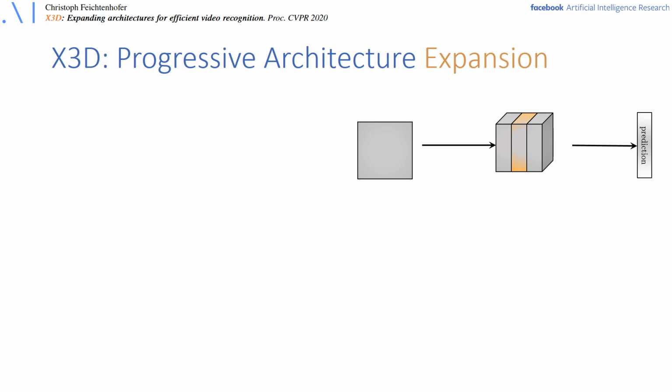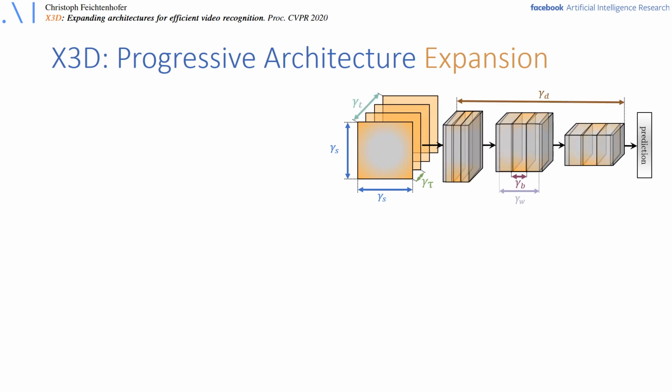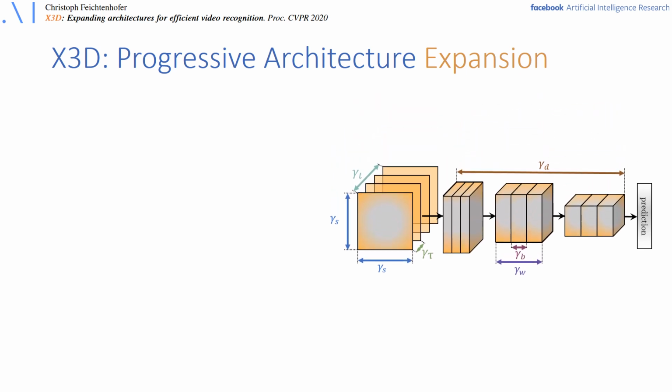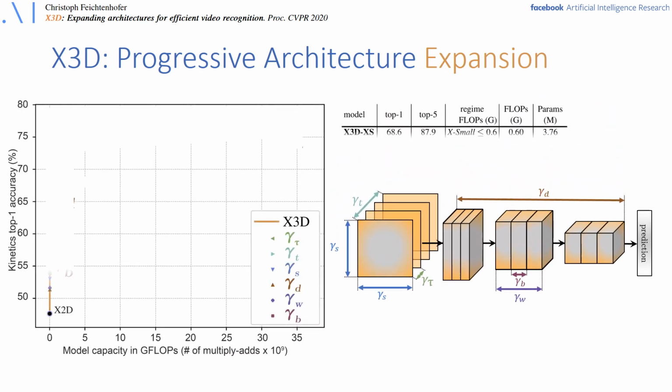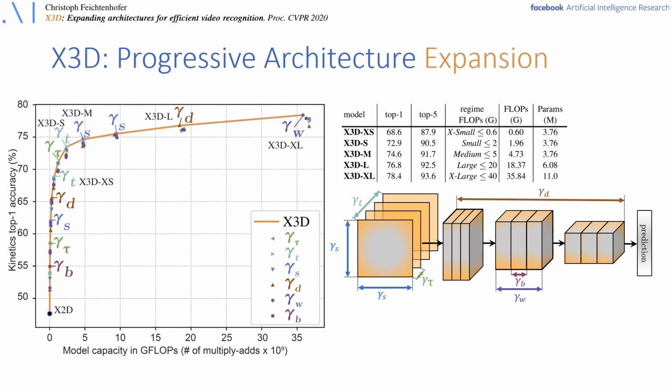In the experiments, the expansion starts with X3D, the tiny image model with a single frame, and expands it first across the bottleneck width of the model, then the frame rate, the spatial resolution, the depth of the network, and finally also the global width of all layers. The output of our expansion is a sequence of models from extra small to extra large capacity. So we exponentially increase the model complexity in each expansion step by doubling it.